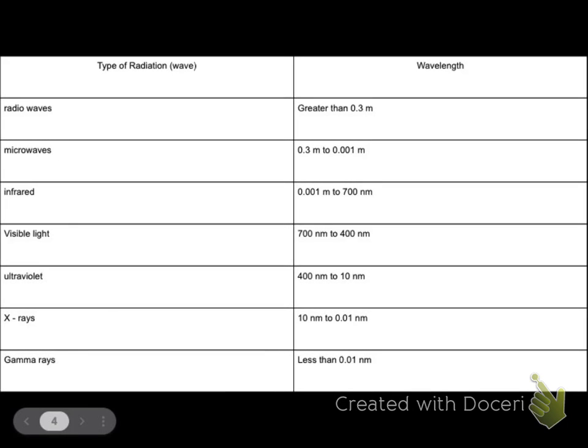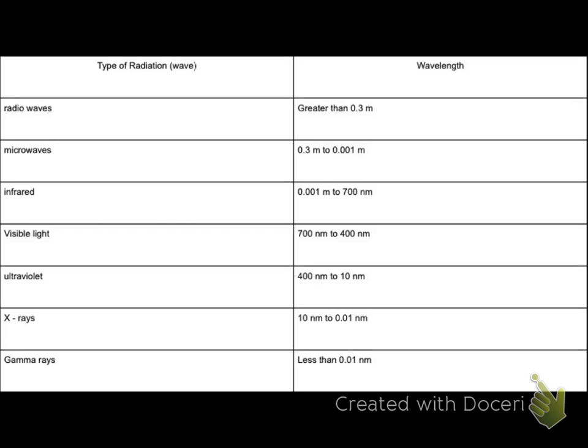Okay. So the very first type up at the top is radio waves. Radio waves, like you might use to listen to the radio, but also the type that carry long-distance phone calls, have wavelengths greater than 0.3 meters. So if it is a type of electromagnetic radiation and the wavelength is greater than 0.3 meters, then we would say it's a radio wave.